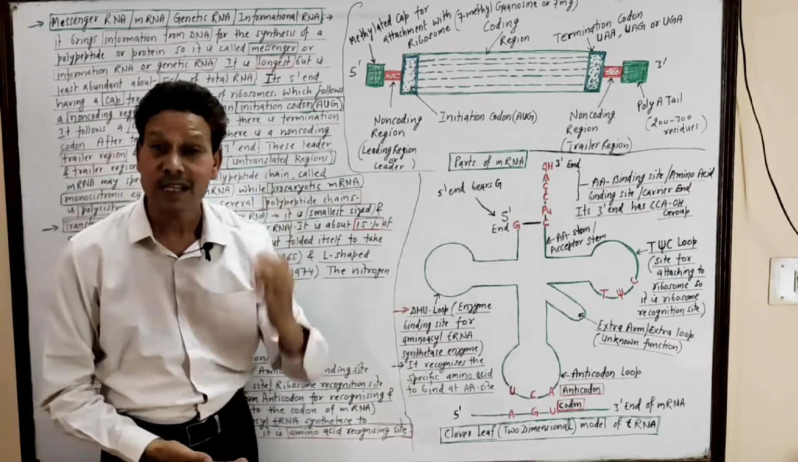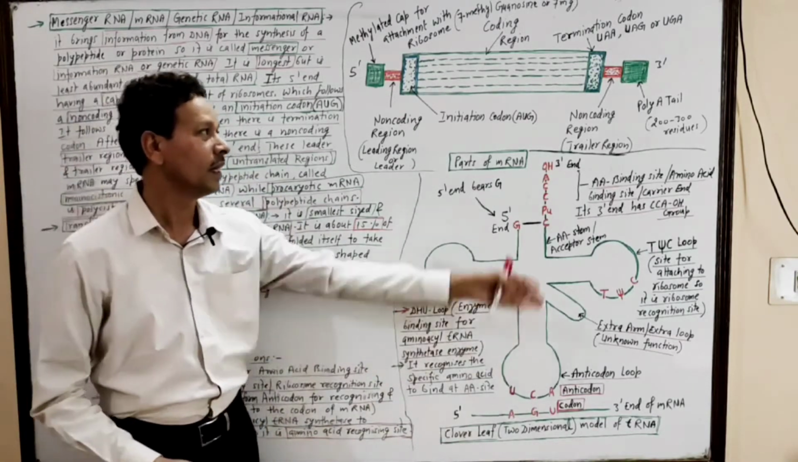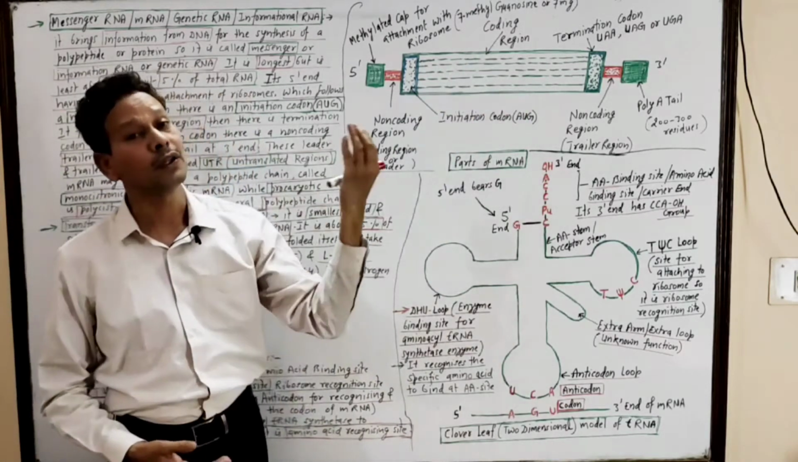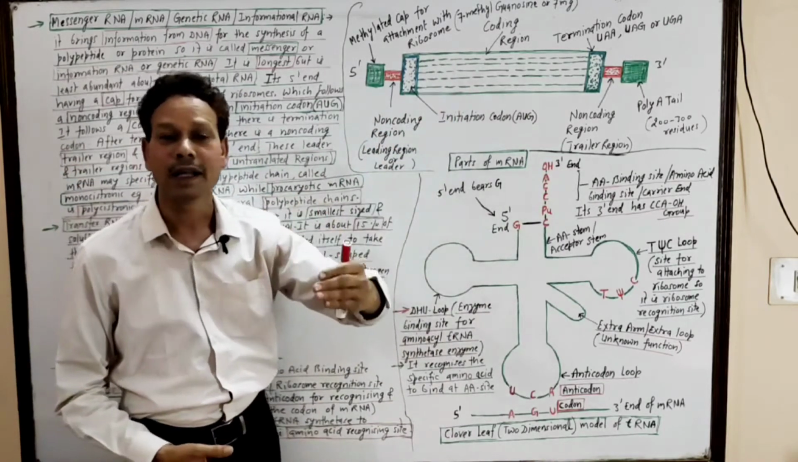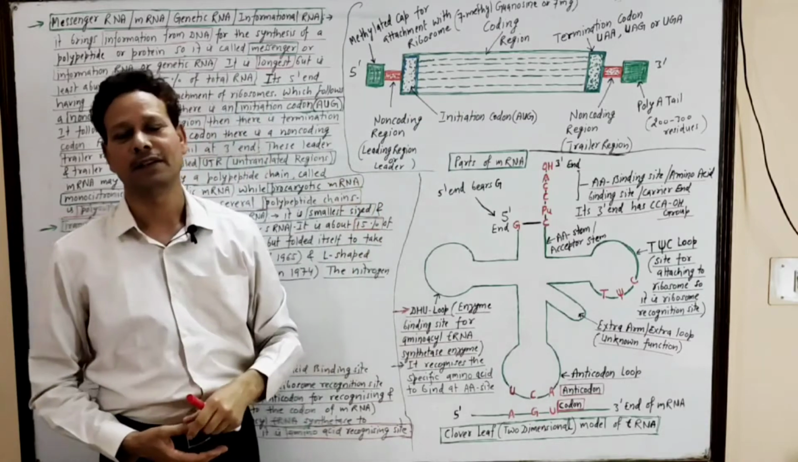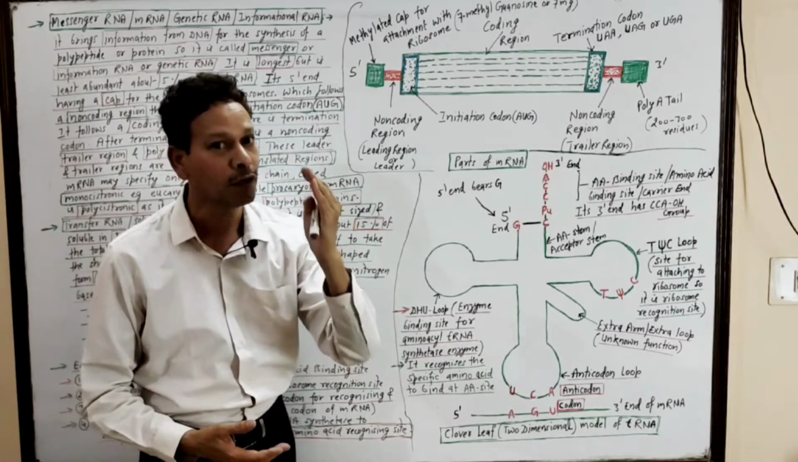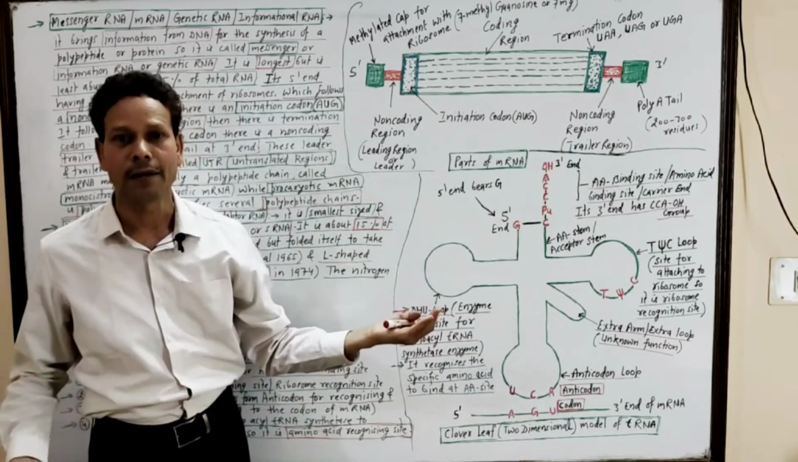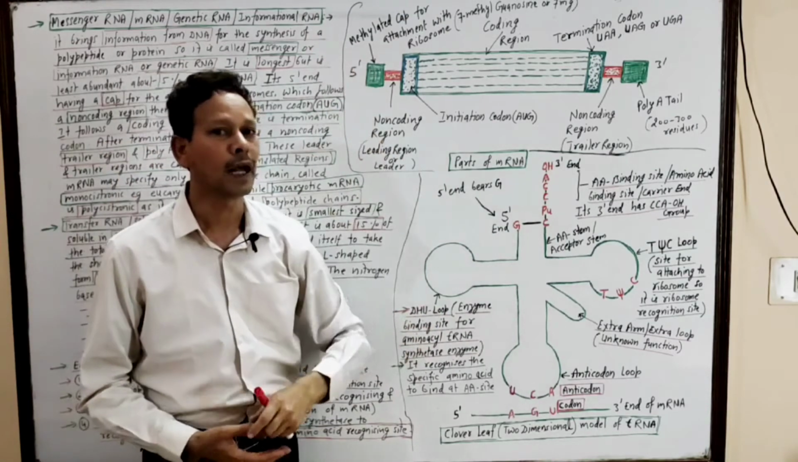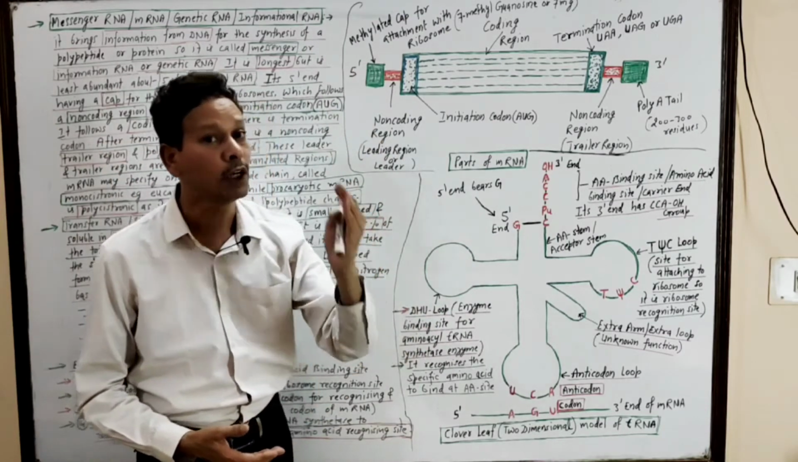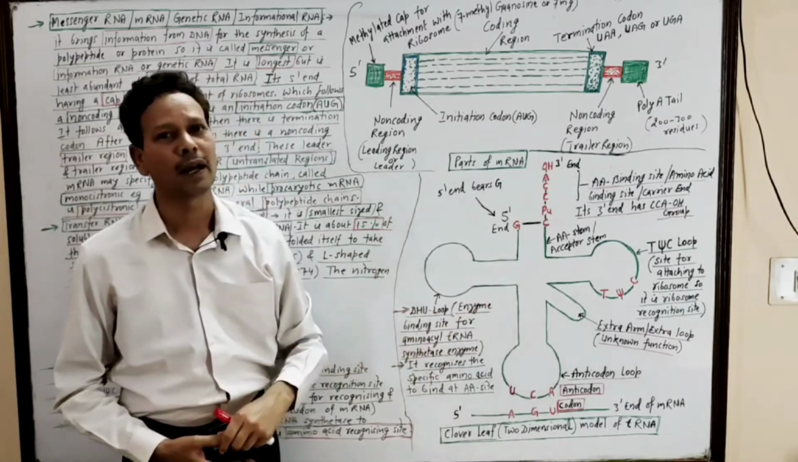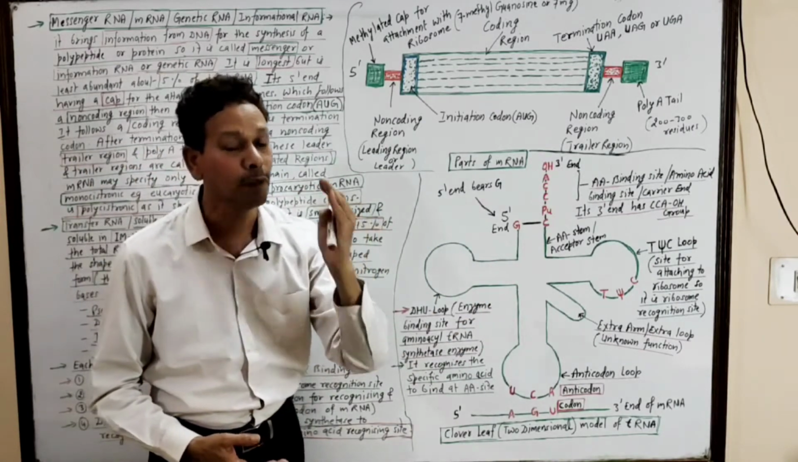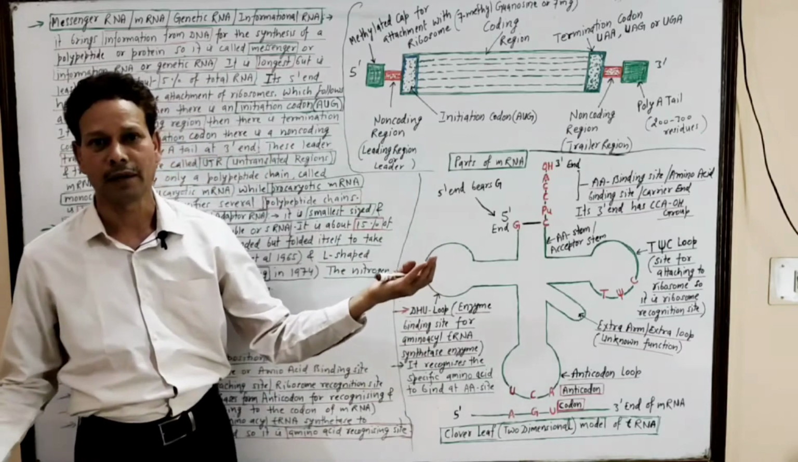Dear students, this messenger RNA is the longest of all three types of RNAs, and this mRNA is least abundant. It constitutes about 5% of total RNA, while ribosomal RNA constitutes about 70 to 80%, while tRNA, transfer RNA, constitutes about 15% of total RNA.